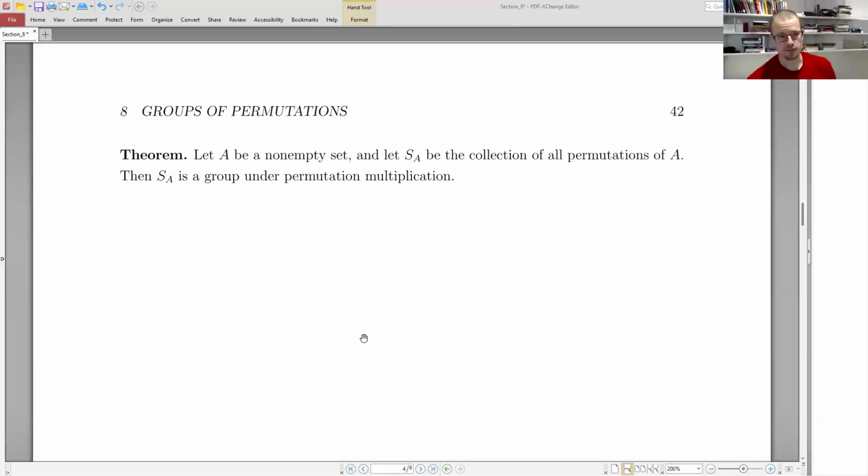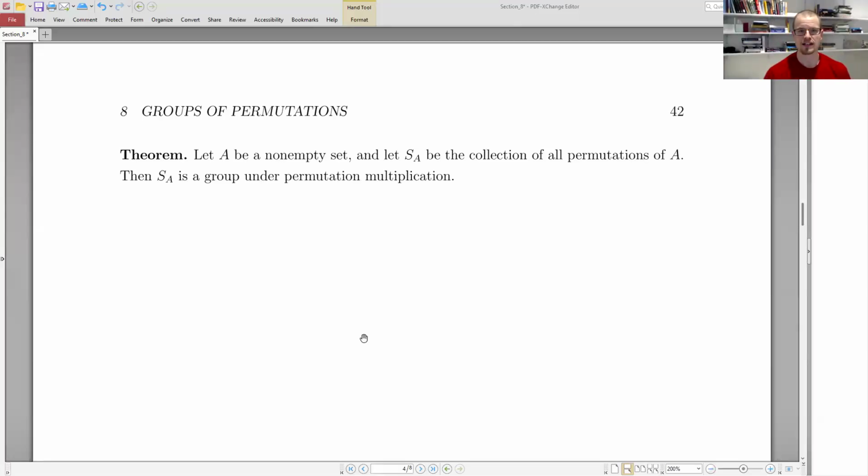Welcome to the office. We want to take a look at one of the big results of this section, in particular that the set of permutations with composition, so that binary structure, is indeed a group. All right, so this is one of our big theorems of this section.